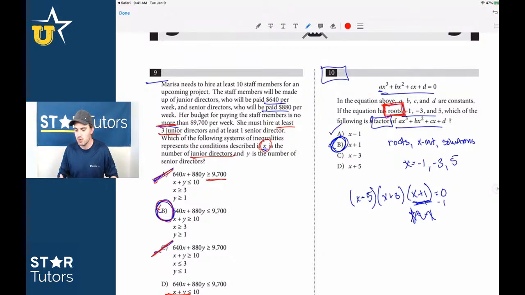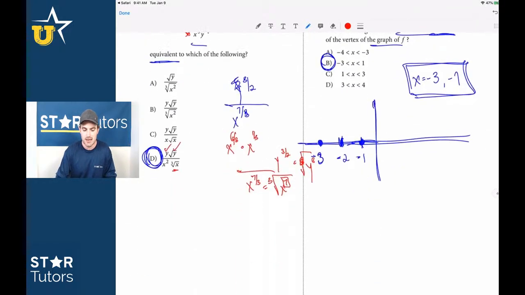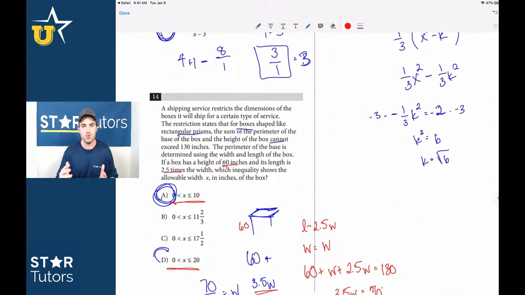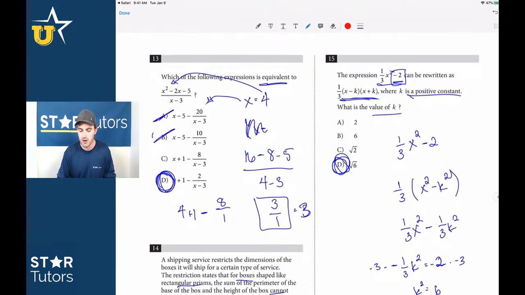So what I want to show you guys is this idea that if you try to answer the questions in order, if you get stuck on one question that's too difficult, you're minimizing the value of your overall score because some question down the line is probably easier. Like for example, if you tried to answer 14 because you were going for an 800, and then all of a sudden you couldn't figure it out, or 15, right? You couldn't figure out 15.